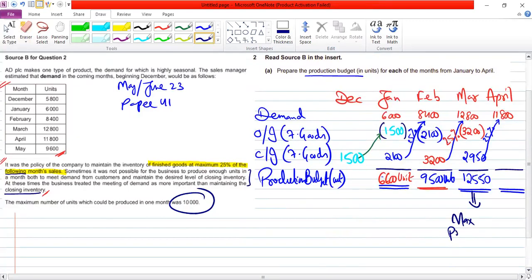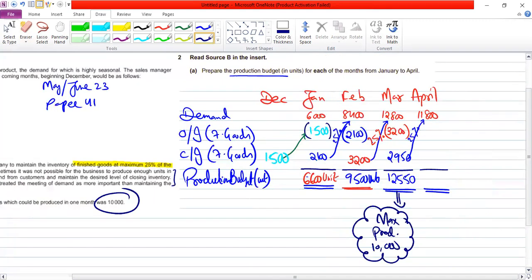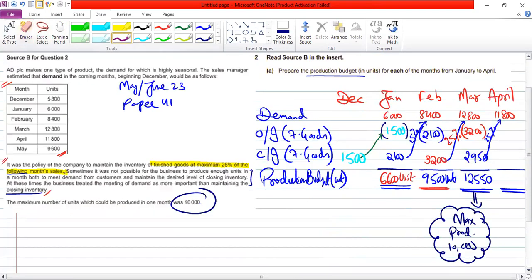Maximum production capacity is 10,000. I cannot produce more than 10,000 at any cost, right or wrong? So what should I do? I cannot. What is this drama? These 3 lines, if you read this drama till the end, it says that if it is not possible to produce,